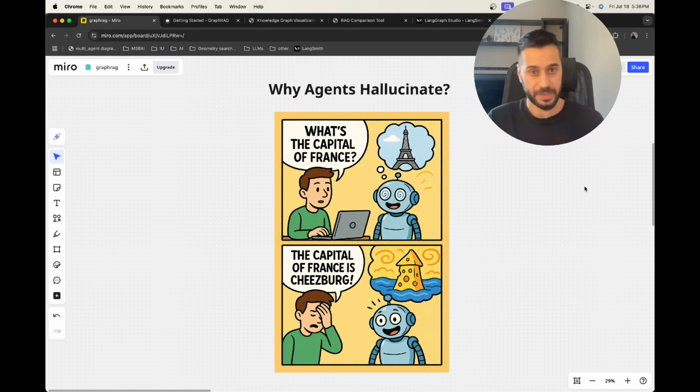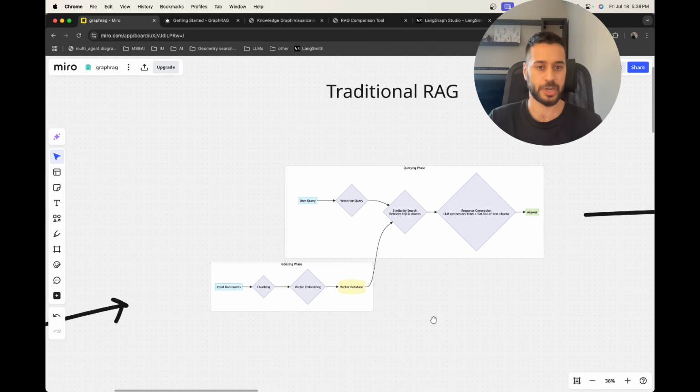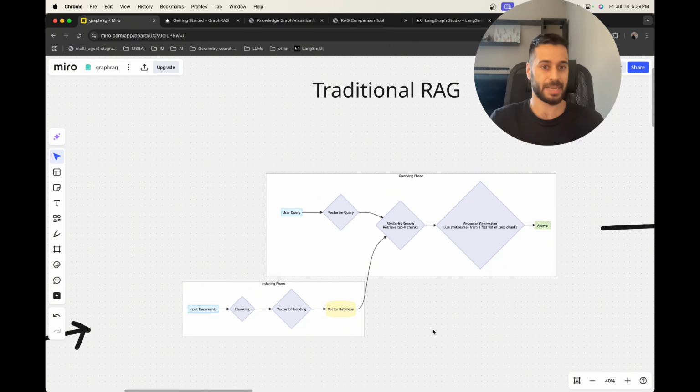How to actually bridge this gap? How to connect the external knowledge of the real world with the LLM? One of the most common solutions for this is what's called RAG, Retrieval Augmented Generation. Retrieval Augmented Generation, as the name suggests, is retrieving or selecting some parts from our external knowledge and giving it to the context of the large language model.